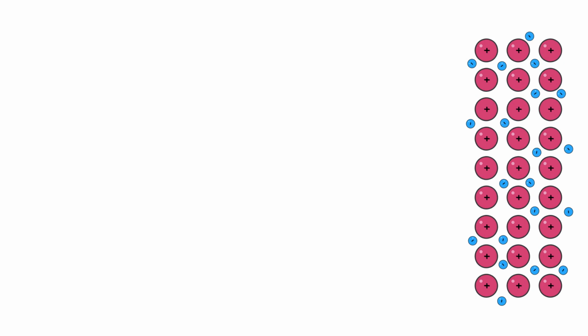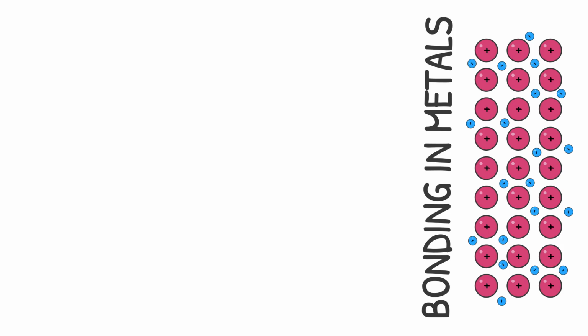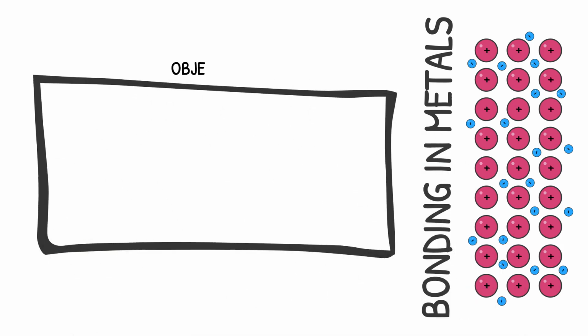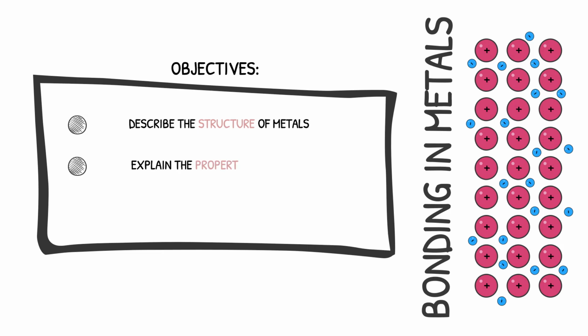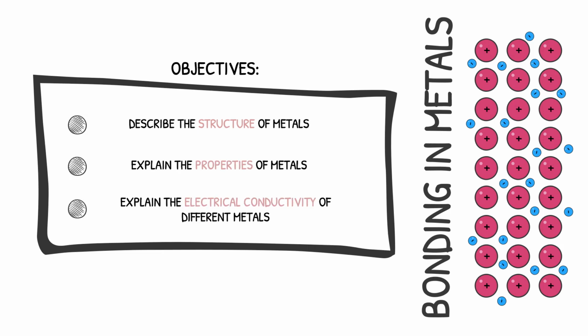In this video, we are looking at bonding in metals. By the end of this video, you should be able to describe the structure of metals, explain the properties of metals, and explain the electrical conductivity of different metals.